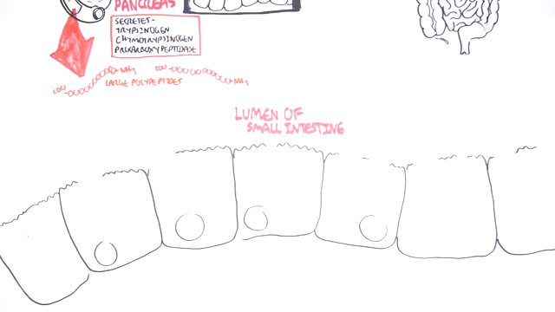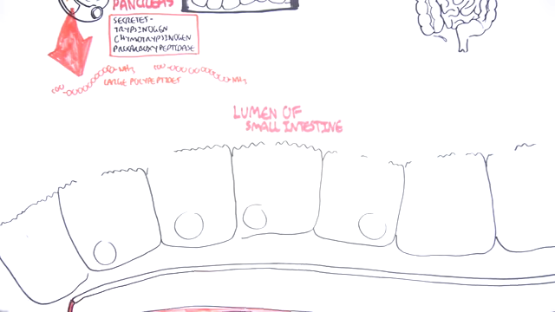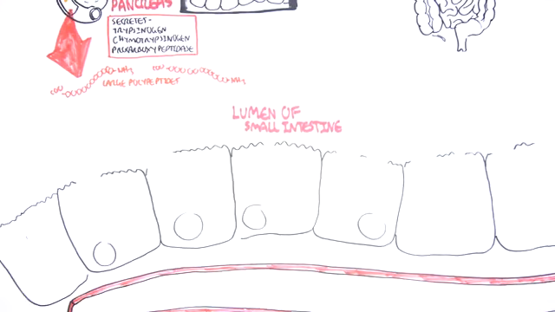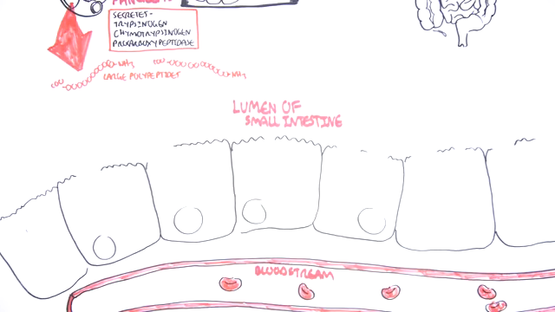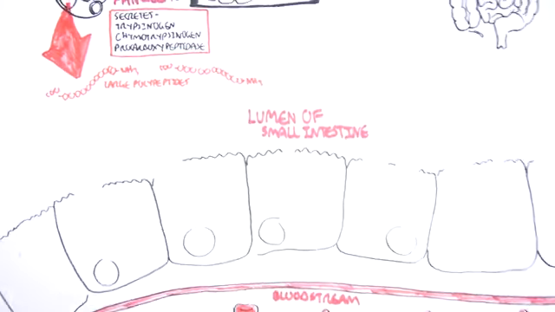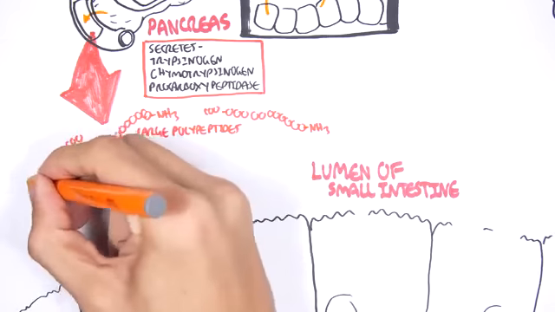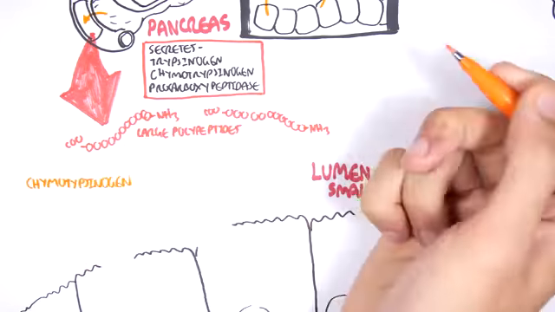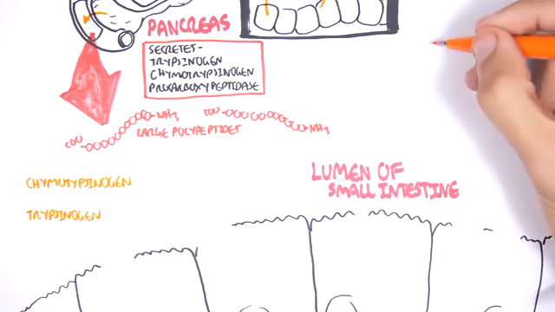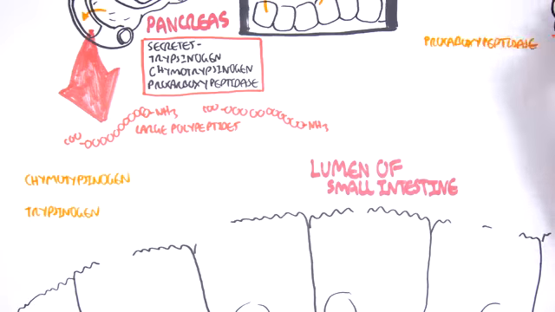Below the enterocytes, the intestinal cells, we have blood vessels that supply the enterocytes with blood, and that will carry the nutrients to the liver once they are absorbed. So now let's go back and focus on the enzymes secreted by the pancreas. Again, the pancreas will secrete chymotrypsinogen, trypsinogen, and procarboxypeptidase. All these are actually zymogens, which are precursors to the active enzyme form.